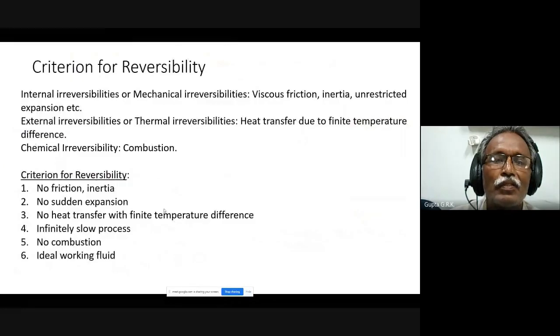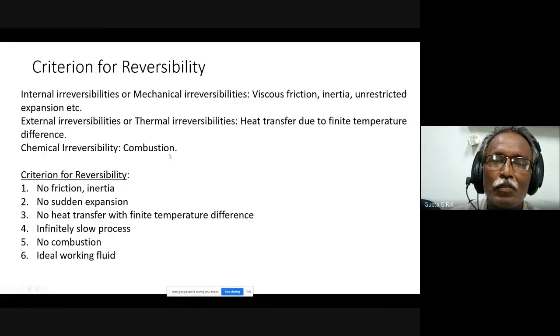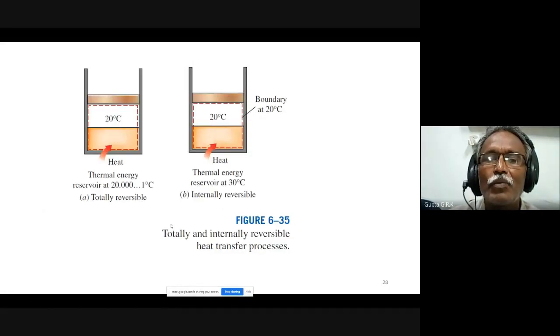Another thing we have seen: internal irreversibilities are also called mechanical irreversibilities, like inertia, friction and so on. External irreversibility is because of the thermal temperature difference between the system and the surroundings. And chemical irreversibility is combustion, like chemical reaction. So when all these criteria are satisfied, then only a process will be reversible: no friction, no inertia, no sudden expansion, no heat transfer with finite temperature difference, infinitely slow, no combustion, ideal working. As I told, if the temperature difference is very small, like 0.00001, you will get a totally reversible process.